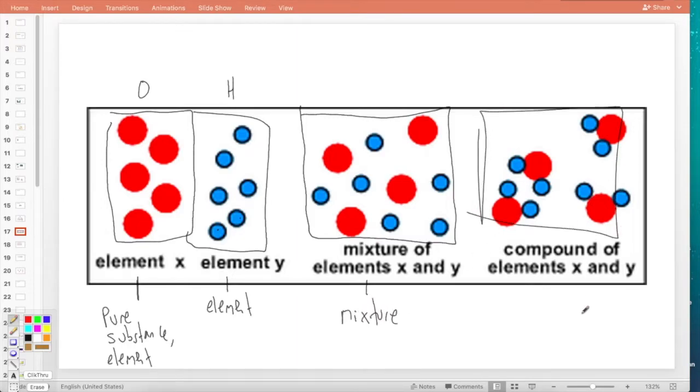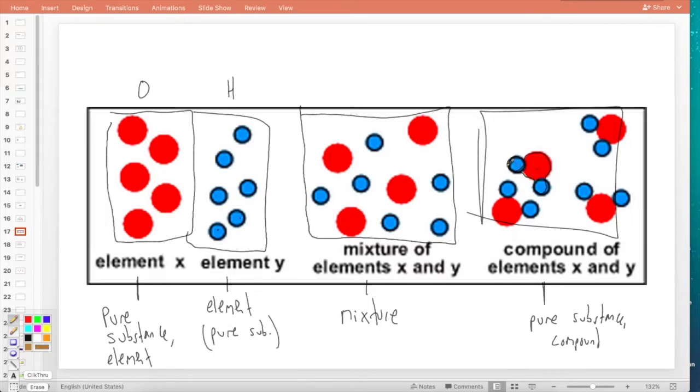This would now be a compound. I would classify it as a pure substance. This is a pure substance over here, by the way. A pure substance, and that is a compound. How do I know it's a pure substance? Because I see nothing else except for this structure. And I have 1, 2, 3, 4 of them. That is it. How do I know it's a compound?